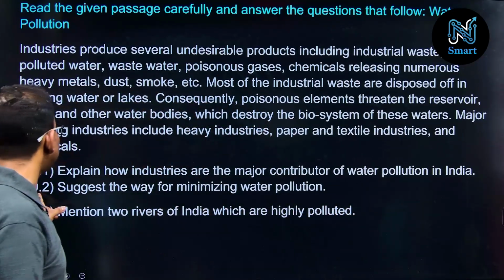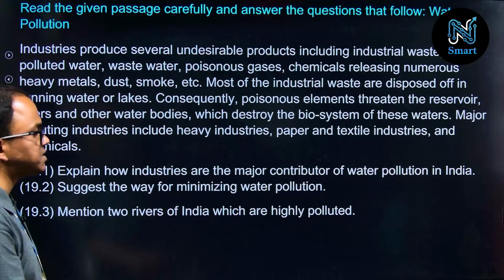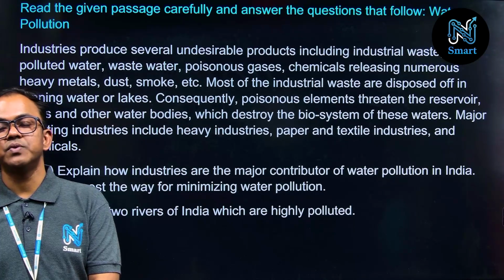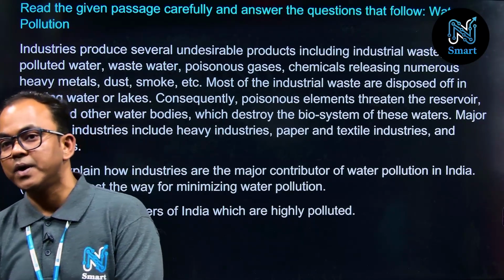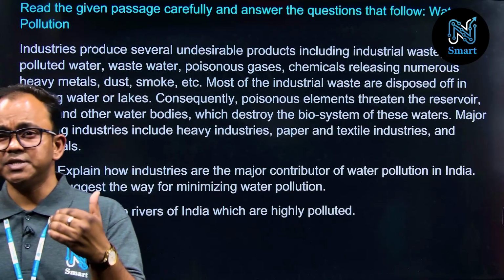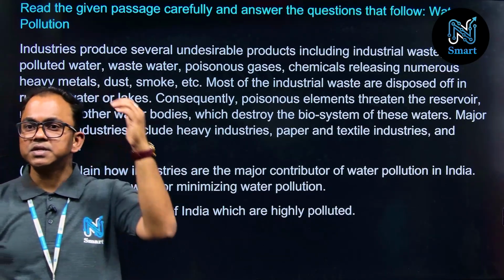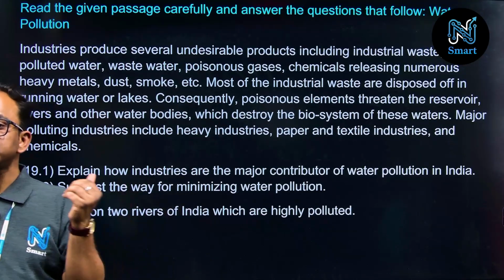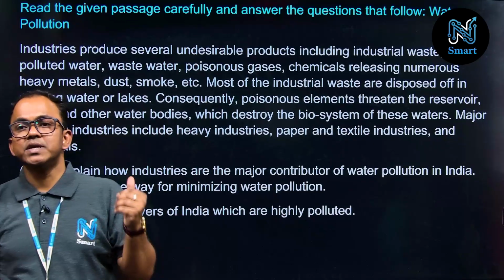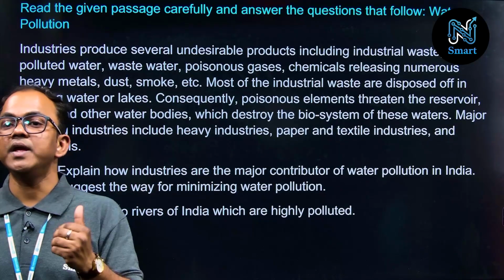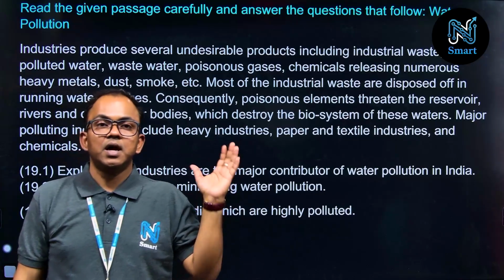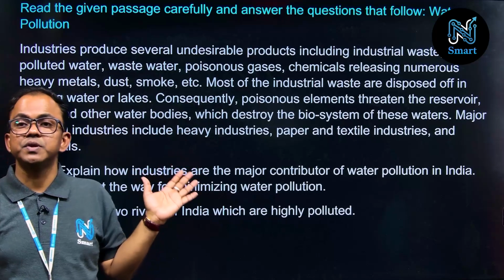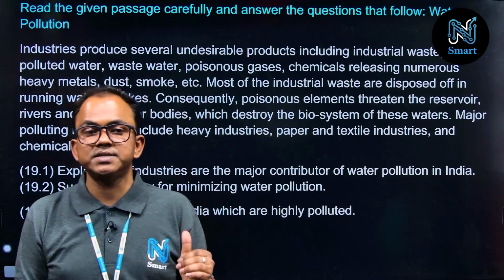And the second question, question number 2: suggest ways for minimizing water pollution. What suggestions? The industry should ensure that before releasing any harmful component or effluent, they should treat it properly. Even hot water, the industries should stabilize and treat that water, and only then release it, correct? As well as that, the government should bring strict rules and regulations to monitor this entire system, so that this pollution will be under control, or minimized here.